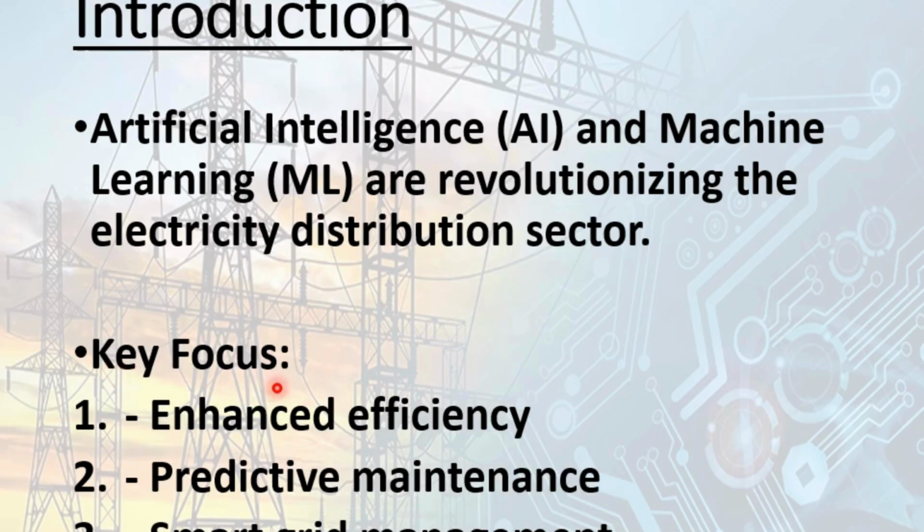So what are the key focus areas in order to improve the electricity distribution sector using AI and ML? First would be enhanced efficiency. The efficiency of use and distribution of electricity should be high so that we can maximize our gains. Then it also helps in predictive maintenance. In order to run the electricity distribution network proficiently, we have to do predictive maintenance. We have to see which line, which fault can occur, so that it is determined earlier and rectified in order to minimize the outage. Then we will see smart grid management due to AI and ML.